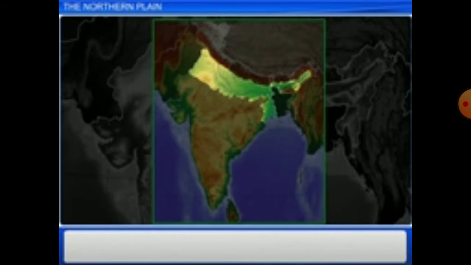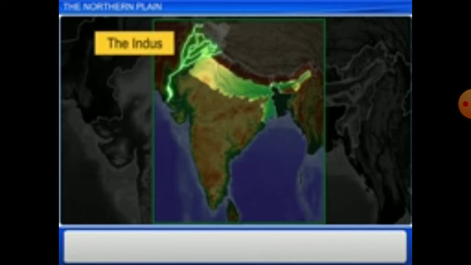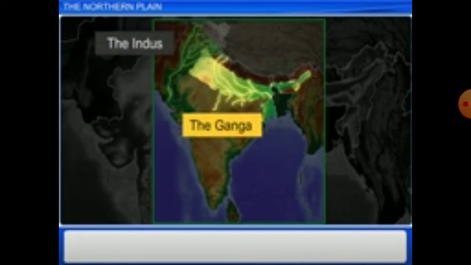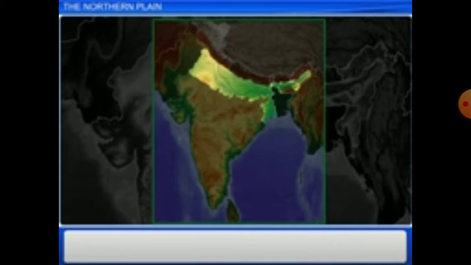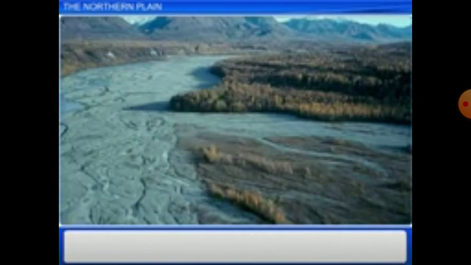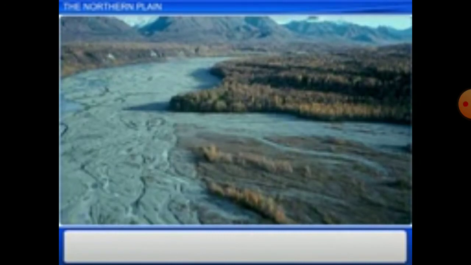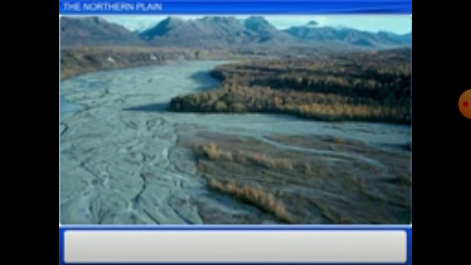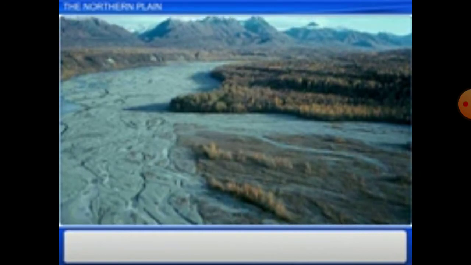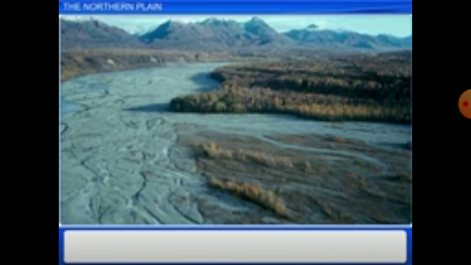This plain is formed in the flat plains by three big rivers: the Indus River, the Ganga River, and the Brahmaputra. This river system flows in the northern plains, and this plain is also called the Indo-Gangetic Plains. Alluvial soil developed in this river area, and the river has a very vast basin near the Himalayas.